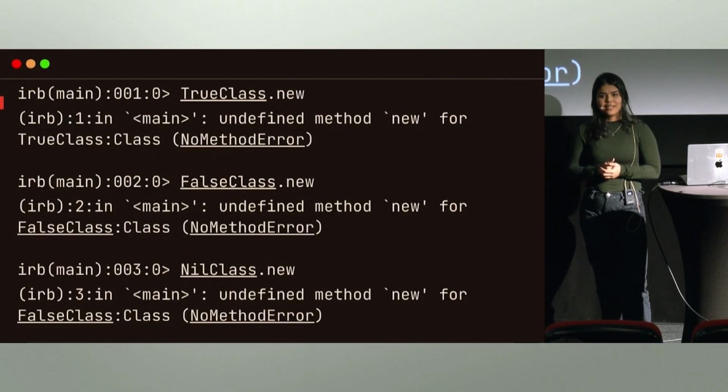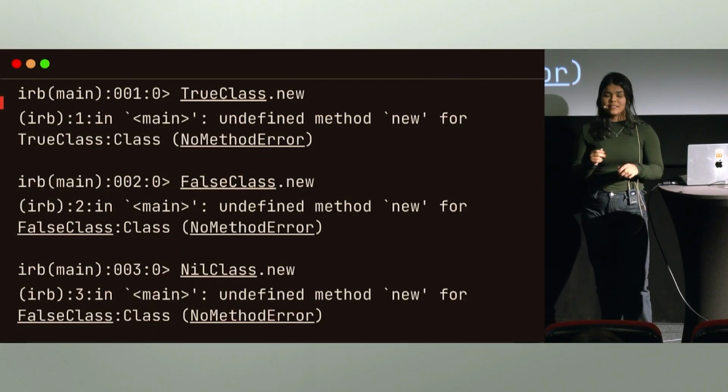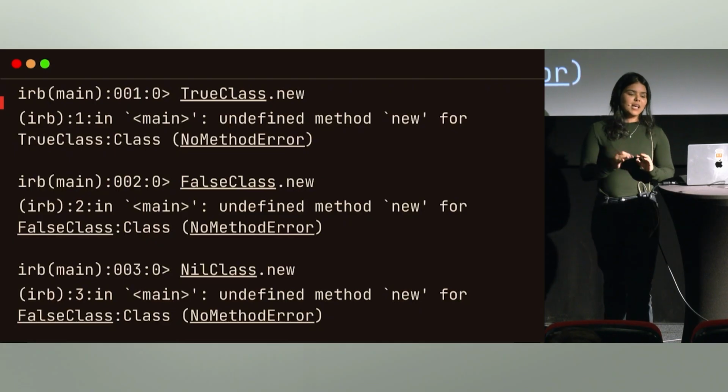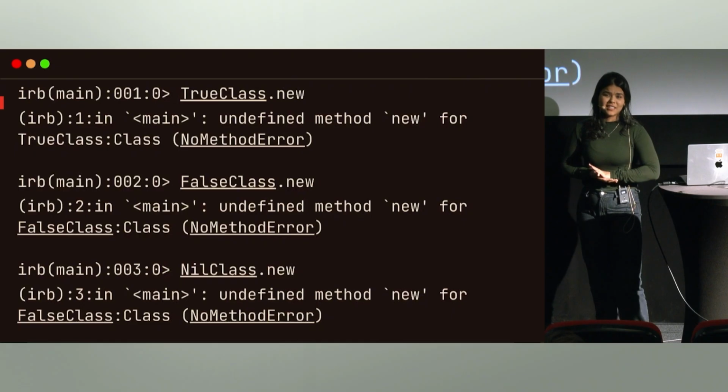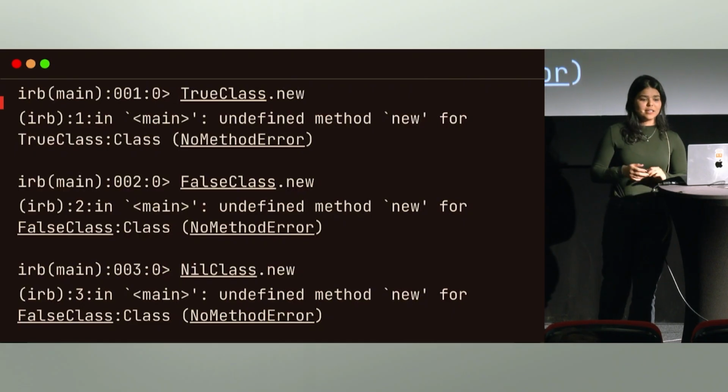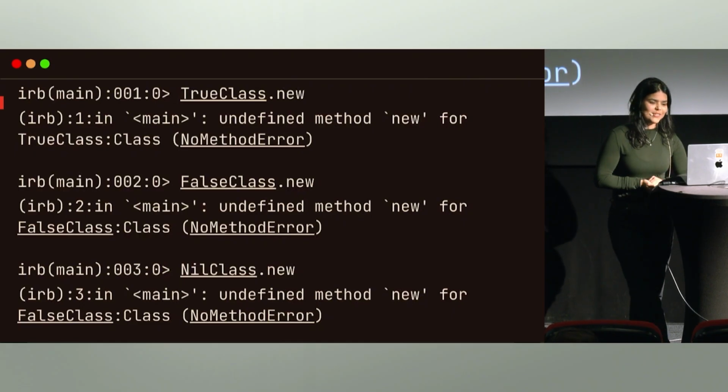They are singleton classes, meaning there is only one instance of each, and there's no way to instantiate them as we would with a regular class. We can only get them using the literals.